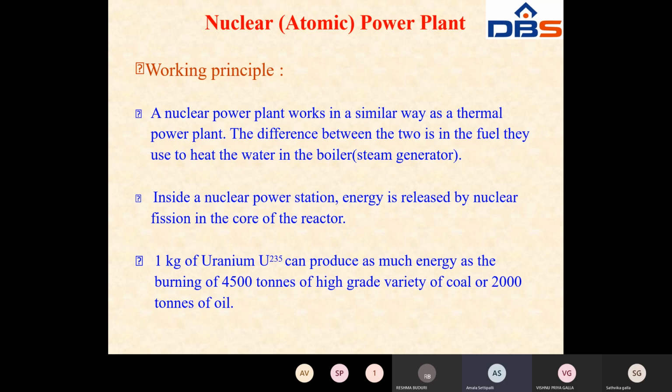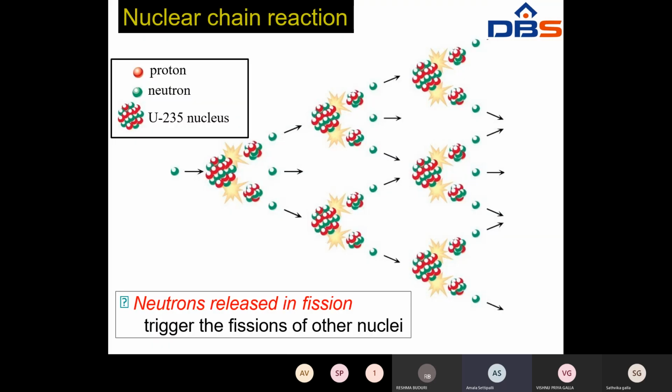This is the nuclear chain process, which we also study in chemistry. Whenever a uranium 235 molecule goes through the nuclear fission process, it produces three neutrons. These three neutrons again go through the process, and each one again produces three neutrons.